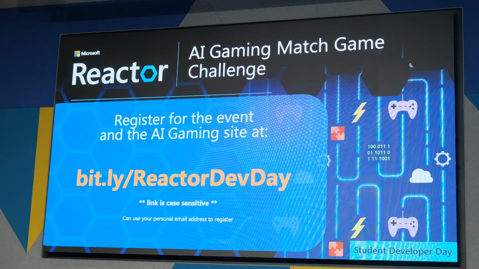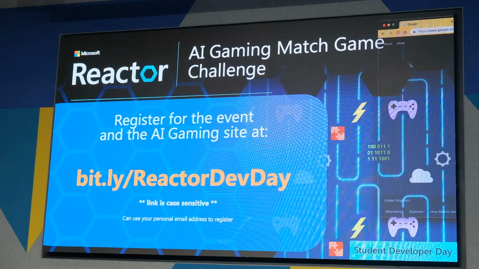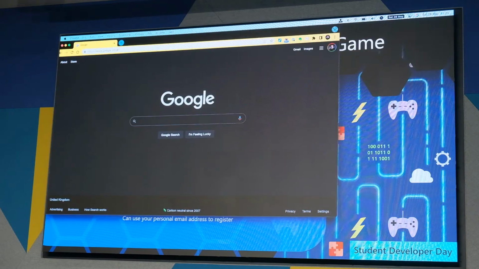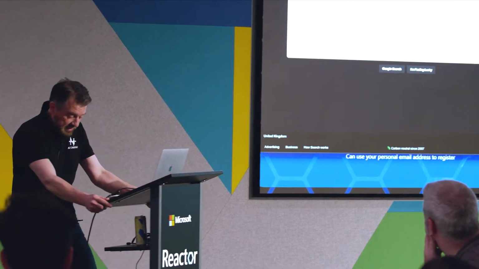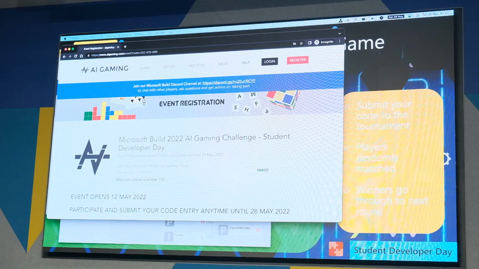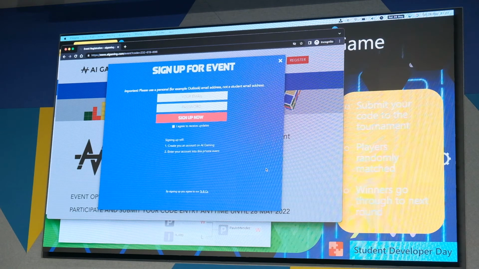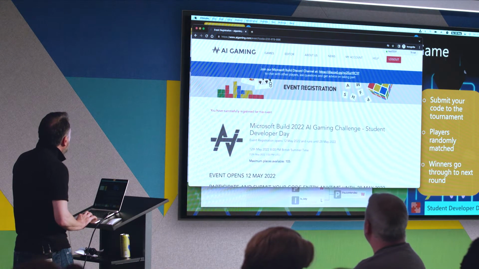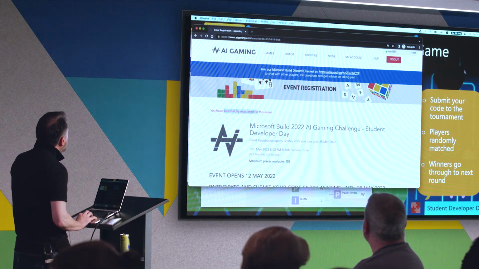What I'll do now is switch over to a browser and show you that registration page, and how to get going with the AI Gaming site. I'm going to turn that around. Sorry. Right, there we go. It should take you to a screen with a sign up button here. Hopefully you've got past that. All you have to do is put an email and a password in, and that'll quickly sign you up for the event. Unusual delay there, but it tells you you've been signed up.